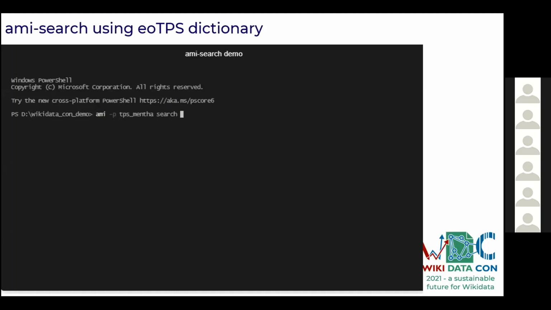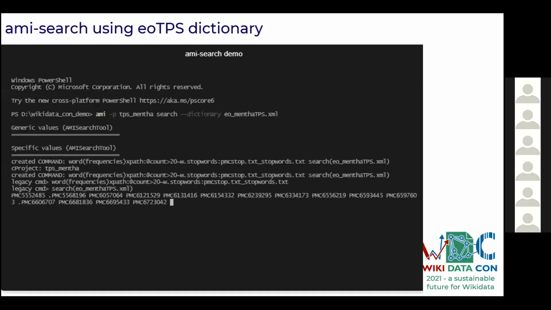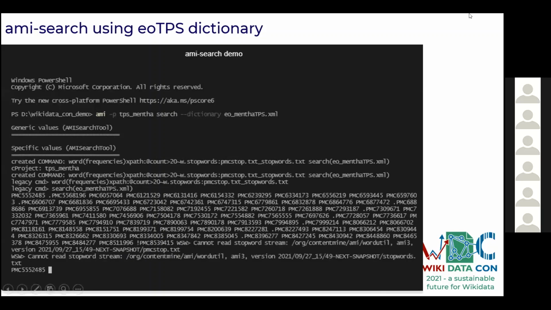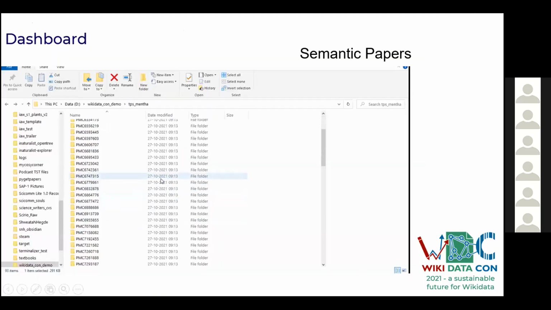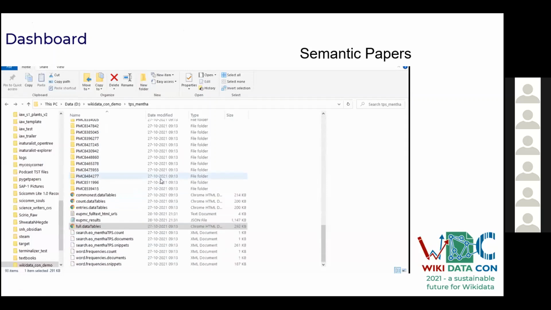So here's the command which is going to run and create full data tables. Full data tables will take these dictionaries and present them in a tabular format showing the paper PMC IDs and certain terms, which we'll be seeing in the next slides.